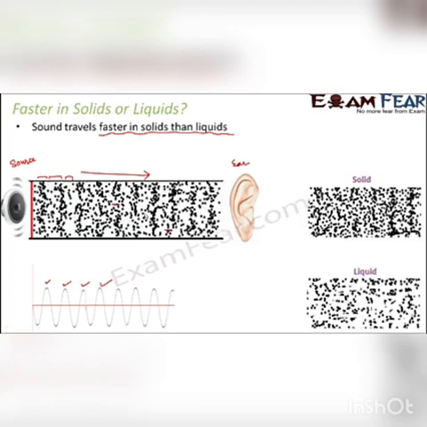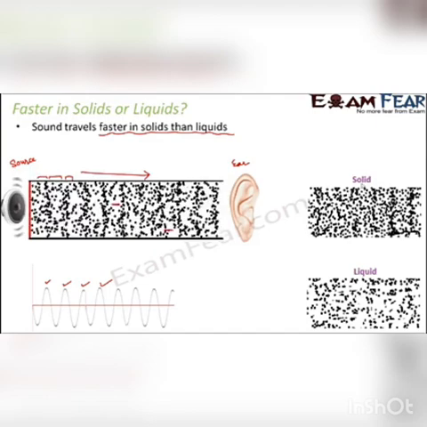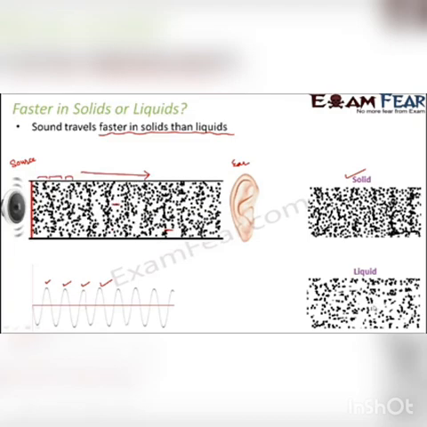Now let us look at the scenario of a solid and a liquid. Whenever you talk about a solid, the particles are closely packed, so the intermolecular space is less. You see a more closely packed arrangement in solids. Whereas in the case of a liquid, the gaps are more, the intermolecular spaces are more, so the number of particles is lesser.